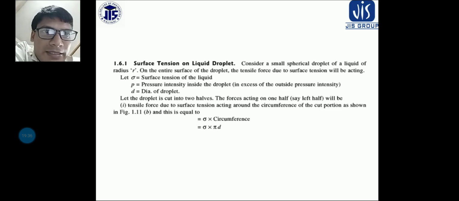Let us consider sigma is the surface tension of the liquid, P is the pressure intensity inside the droplet, and D is the diameter of the droplet.